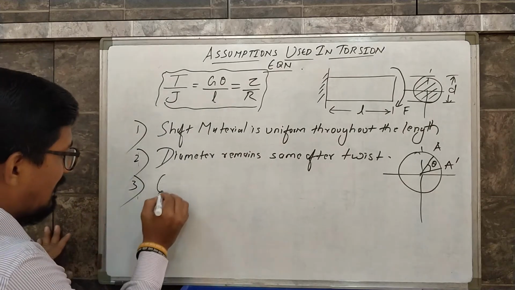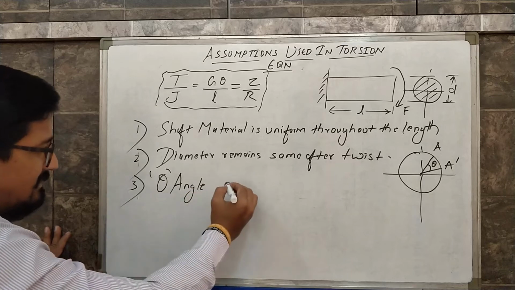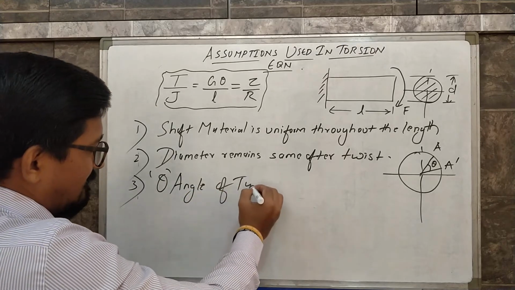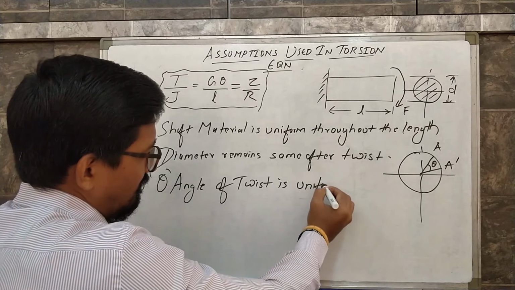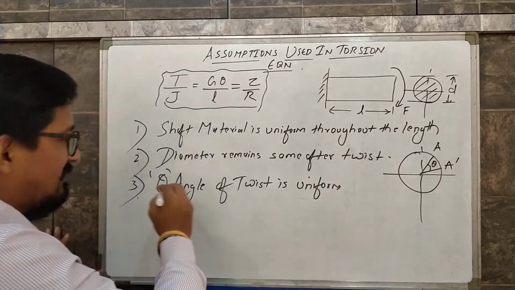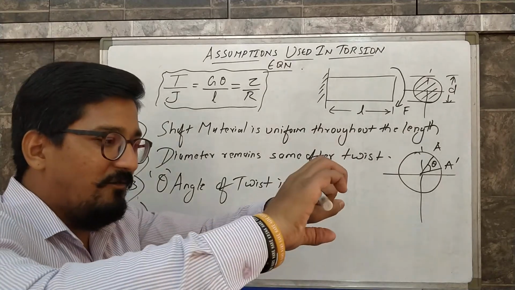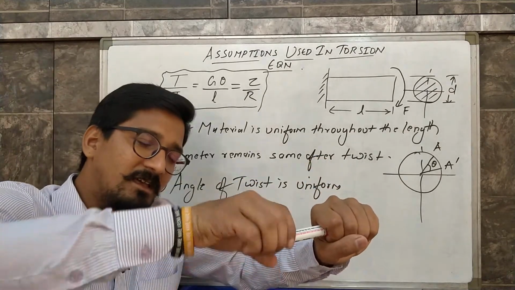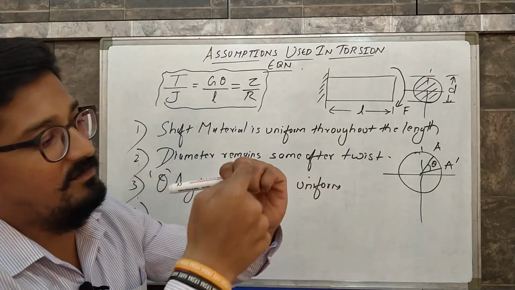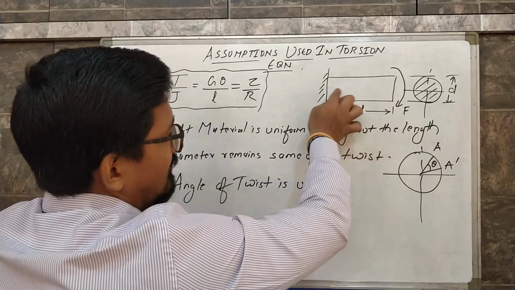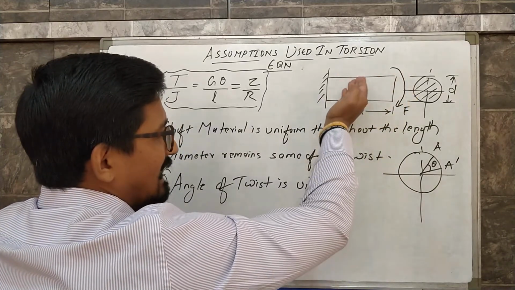that theta, the angle of twist, is uniform. So this is the third assumption, which cannot be the case. If I apply some force at this end, theta will be maximum at this end, and when it goes up till the fixed end, there will be a decrease in theta.